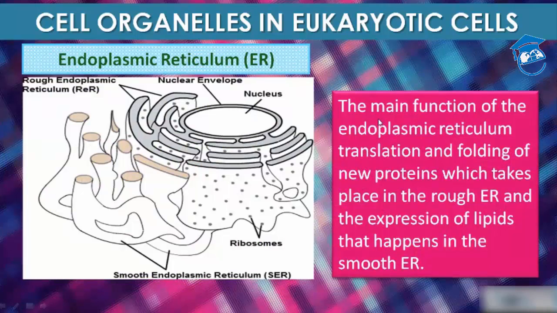So the main function of the endoplasmic reticulum is translation, that is protein synthesis, because ribosomes are attached to it, and folding of new proteins takes place in the rough endoplasmic reticulum, and synthesis of lipid happens in the smooth endoplasmic reticulum. That means protein synthesis takes place in rough endoplasmic reticulum and lipid synthesis takes place in smooth endoplasmic reticulum. Don't ever forget this.